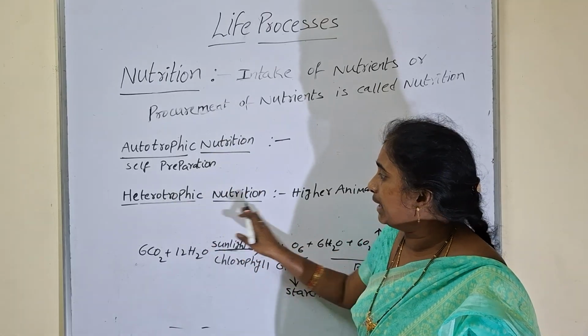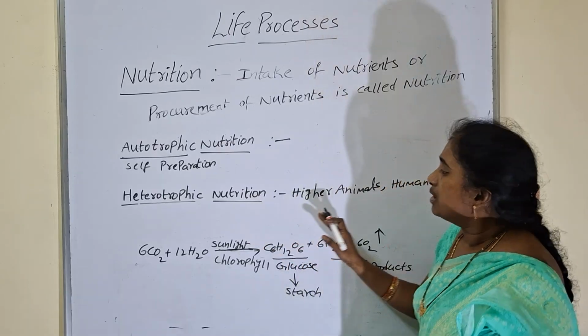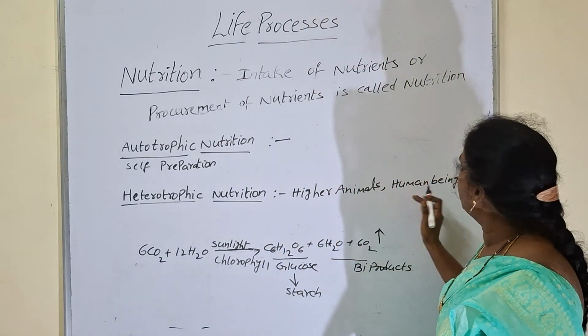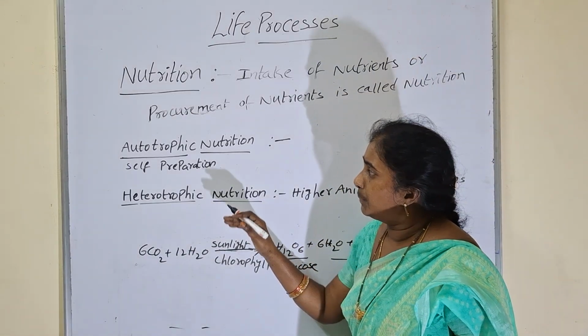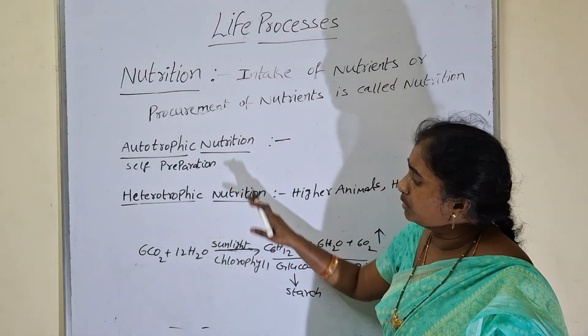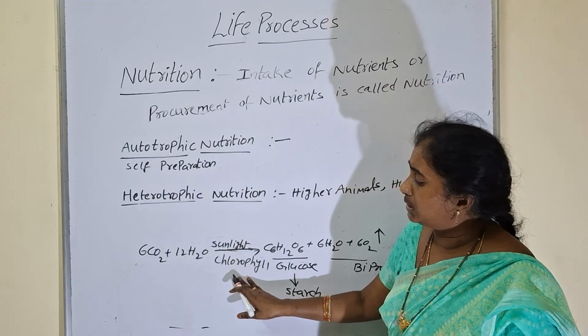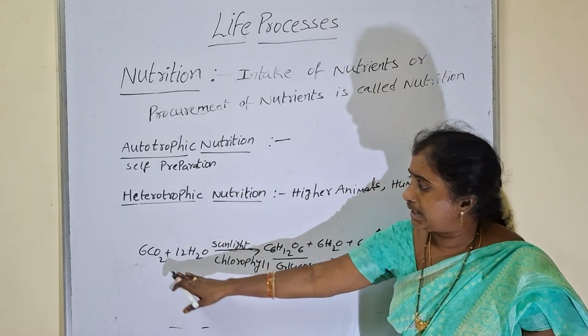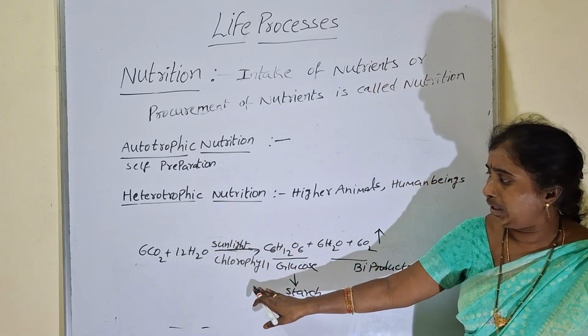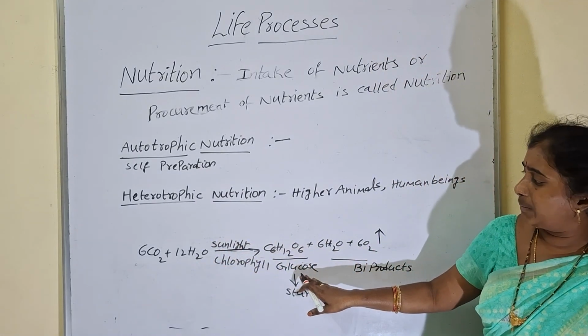So those all come under heterotrophic nutrition. Higher animals, human beings, we can take as an example for heterotrophic nutrition. So autotrophs, how will they prepare their own food? By the process of photosynthesis. So this is the equation for photosynthesis. By using carbon dioxide, water, sunlight and chlorophyll, a plant can prepare food in the form of glucose.